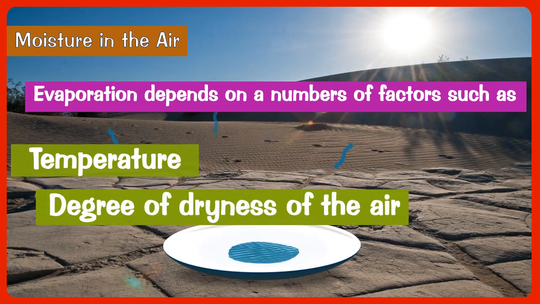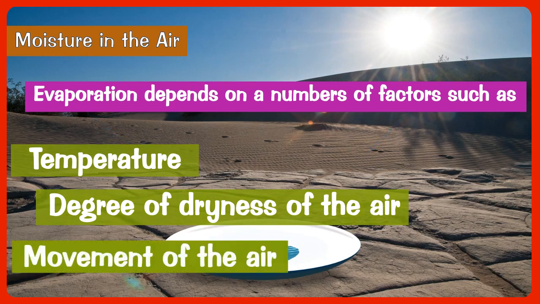Number 2. Degree of dryness of the air. Dry air has greater capacity to absorb water vapor than moist air. Number 3. Movement of the air. The rate of evaporation is more when strong winds blow. On a calm day, it is the lowest.